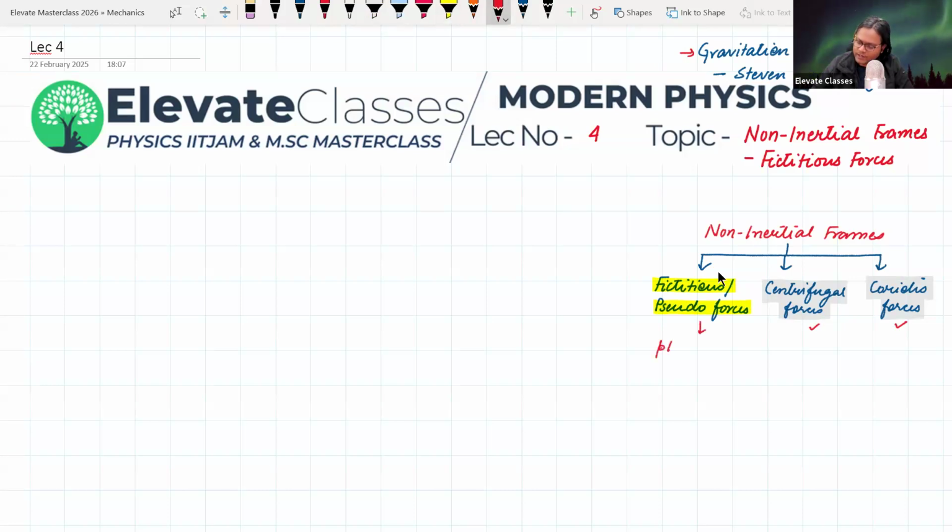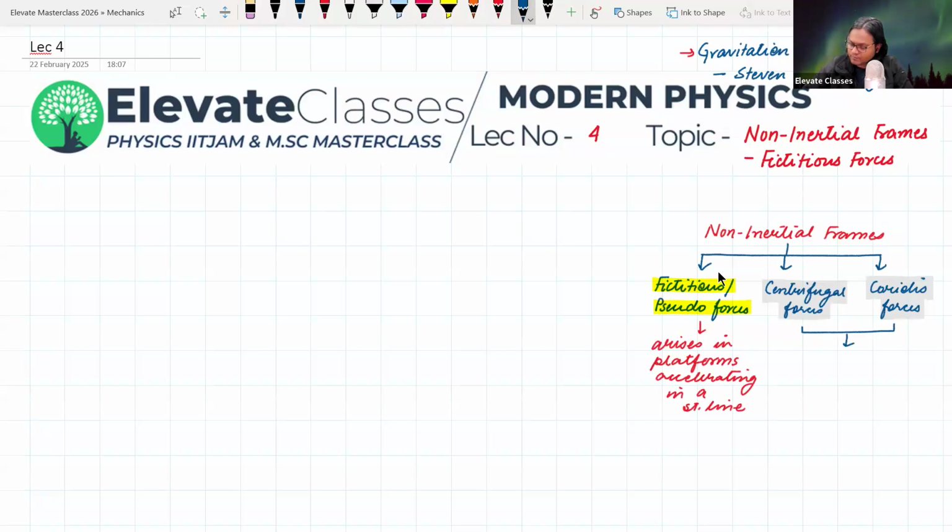Okay. Fictitious forces arise in platforms accelerating in a straight line. ठीक है, जबकि इन दोनों का अलग है, they arise in rotating platforms.